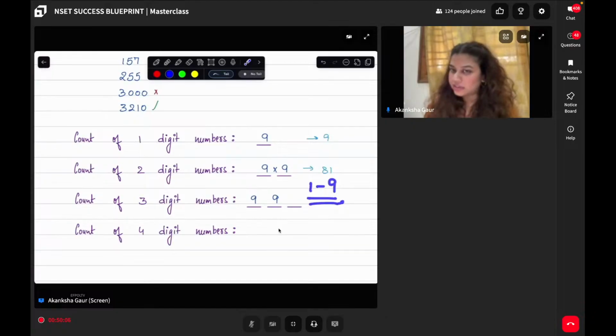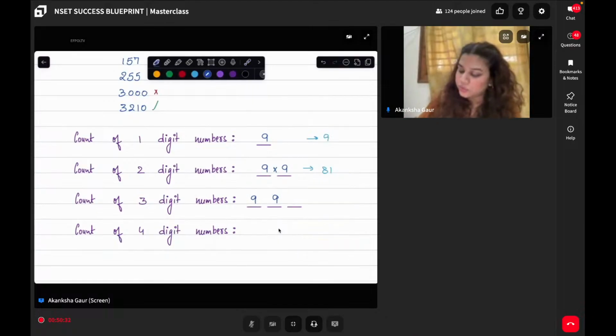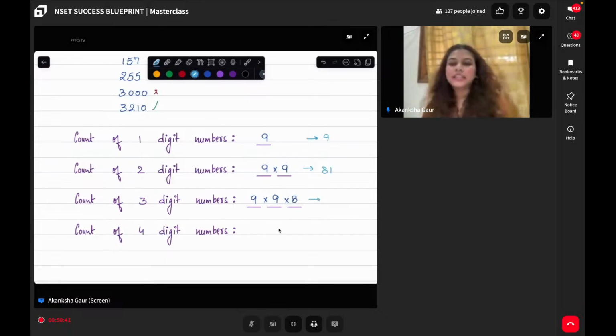Yes. But again, do you see, Ayush, now you're right. Do you see that from 0 to 9, I can fill any value. But do you see that 2 values have already been used? Here, I could fill anything from 0 to 9, but 2 values have been used, which means total possibilities were 10, but 2 have been fixed already. So total 8 only I can place over here. Make sense? So total, how many numbers can be generated from here? 9 into 9 into 8, which is 648. Is this part clear?